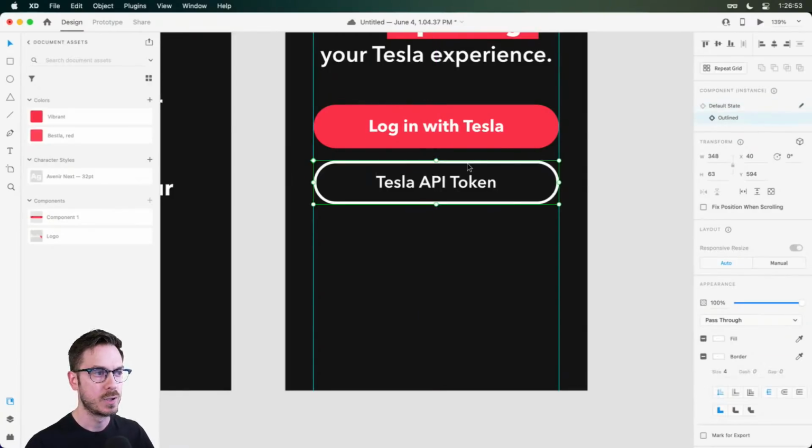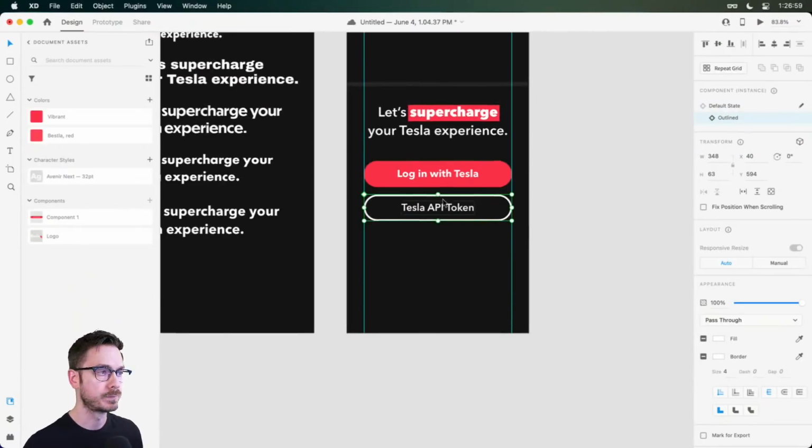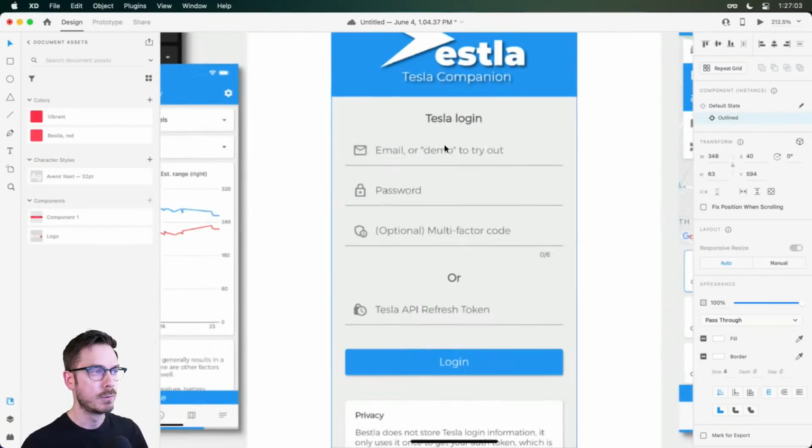All right, let's switch over to our outline state, and that looks pretty good. Now, one thing that this application has that I thought was really cool is right down here at the, yes, right here.